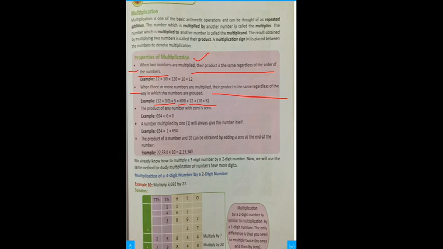Now the third point is, any number which is multiplied by 0, the answer will be 0. Means for any number, no matter how many digits are there, if the number is multiplied by 0, the answer will be 0. So you need not do the whole multiplication process. Now the next point is, a number multiplied by 1 always gives the number itself as the answer.